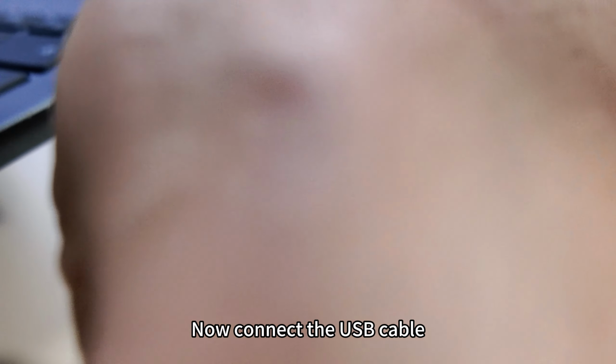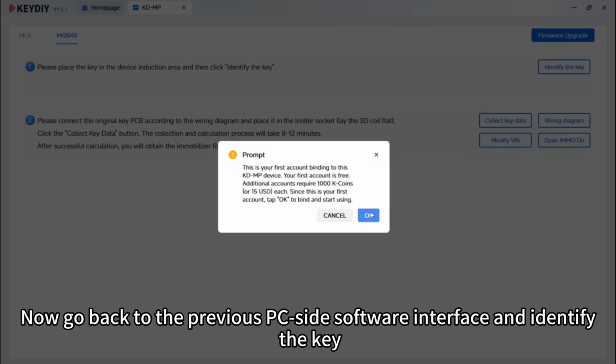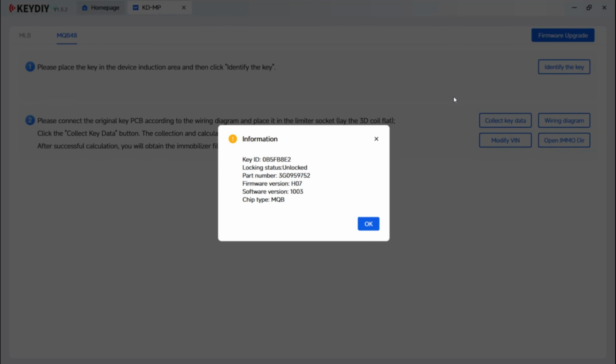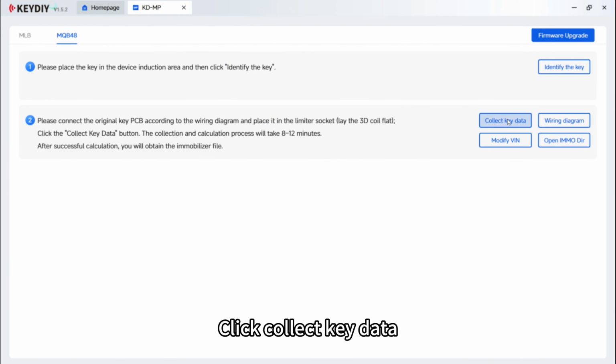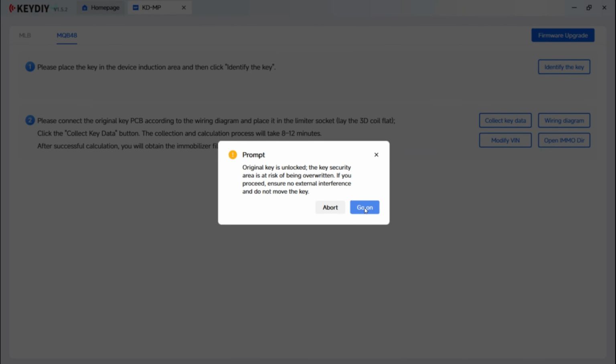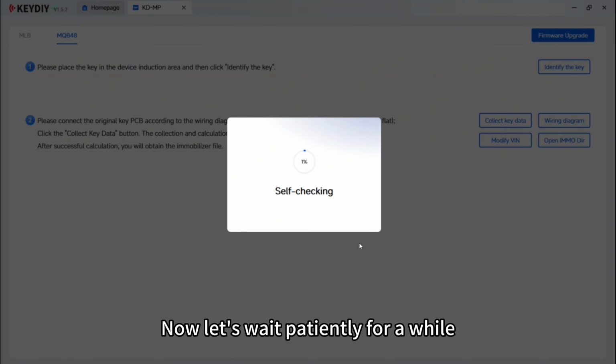Now connect the USB cable. Now go back to the previous PC side software interface and identify the key. Identification successful. Click Collect Key Data. Follow the prompts to proceed to the next step. Now let's wait patiently for a while.